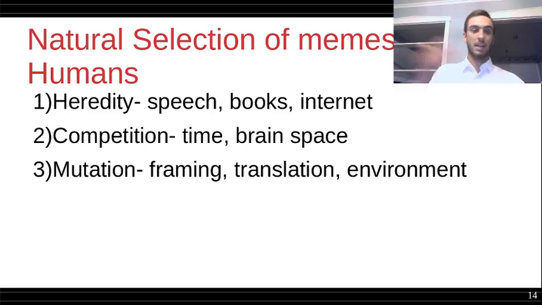We transmit ideas between each other, as I am doing now. If you read a book, the idea in the book is being reproduced in your brain. This happens on the internet. And competition of these ideas does exist. We have bigger brains than birds, but we can't remember everything. And we can only speak to each other about certain things and not other things. That's competition. We have limited time to think about things and to relate things to other people.